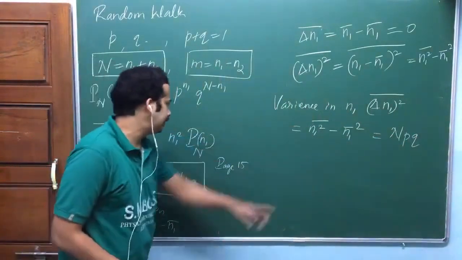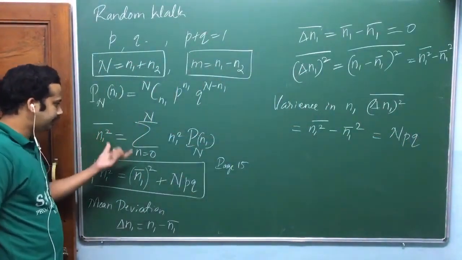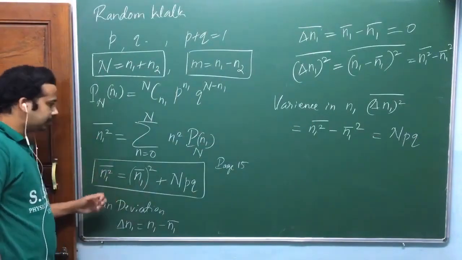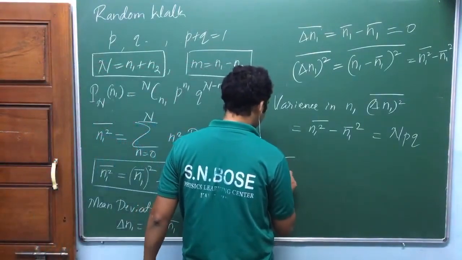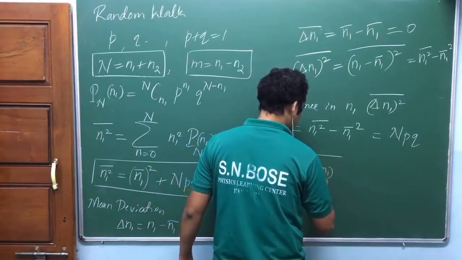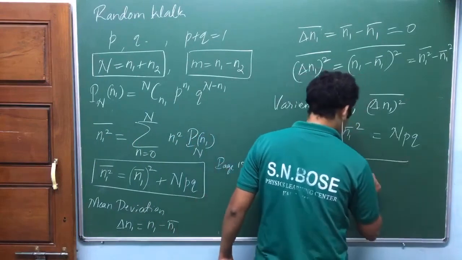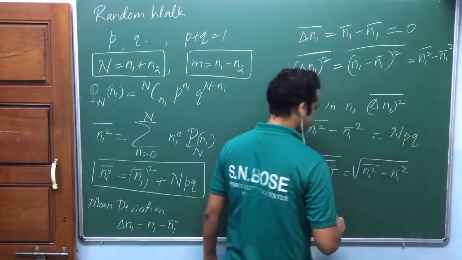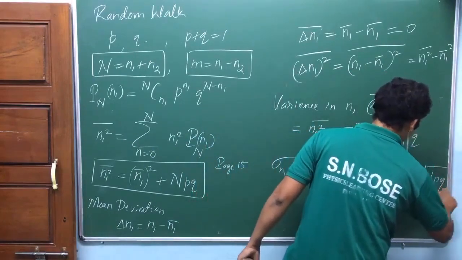We don't directly find this one. While doing this derivation, this one will automatically come and you have to take it to the left hand side. You will get variance and you can find standard deviation in n1. Am I right? Root of delta n1 square the mean is equal to root of n1 square the mean minus n1 mean square, that's equal to root of npq.